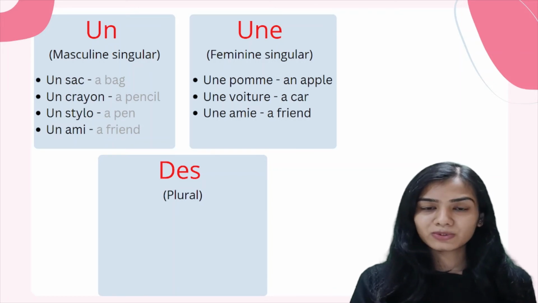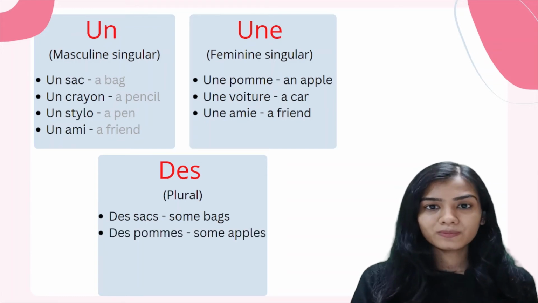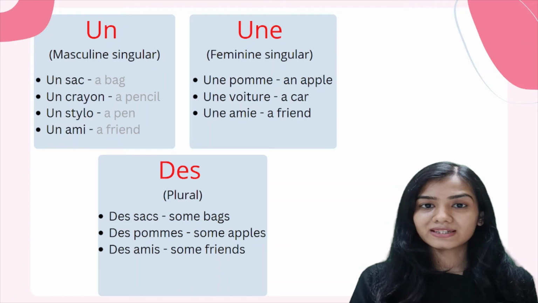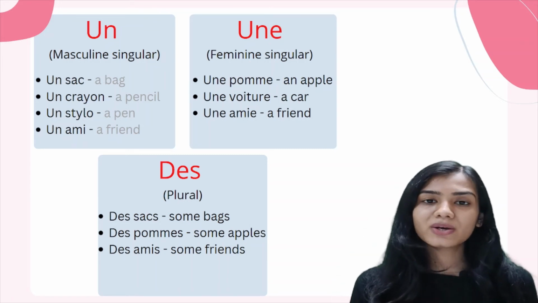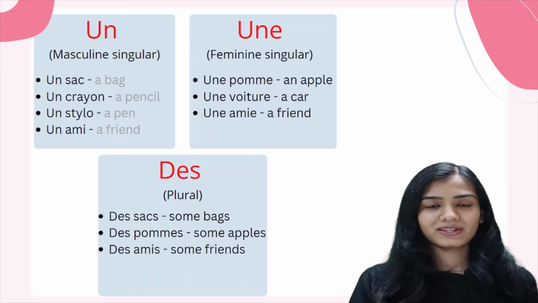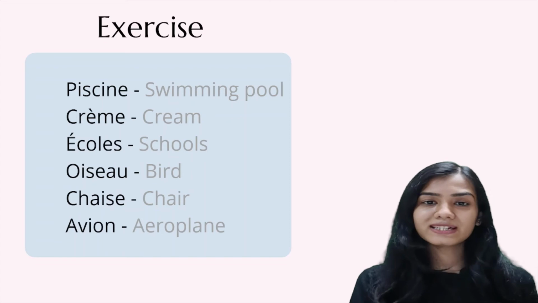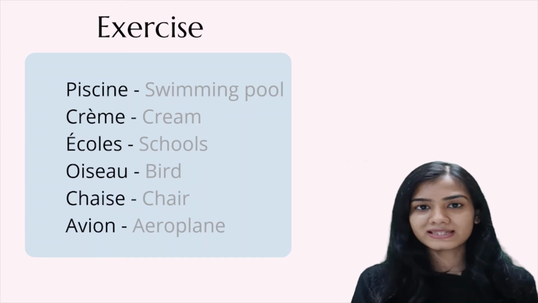Talking about the plural nouns, des sacs, des pommes, des amis. Here, all our nouns are plural in number. Thus, we are going to use the plural indefinite article that is des. Très bien. Now, let's have a look at this small exercise and see if you can figure out which article will go along with these nouns.